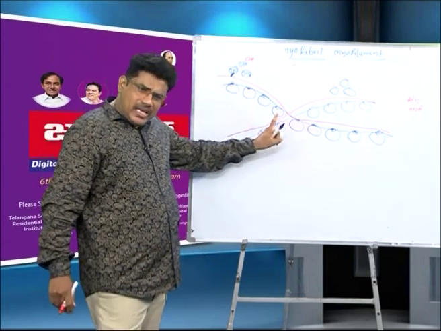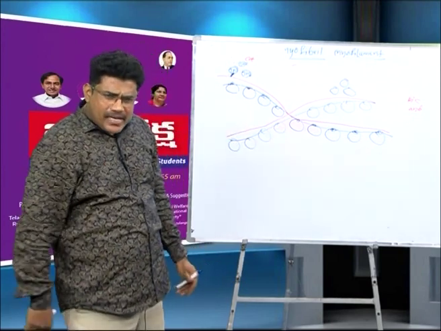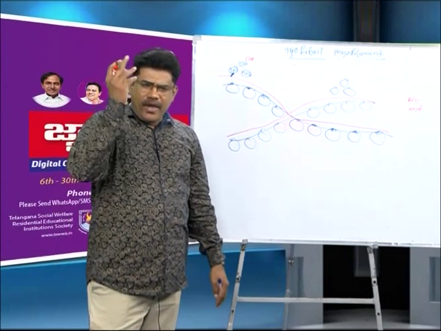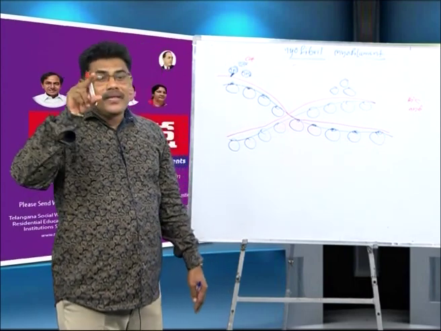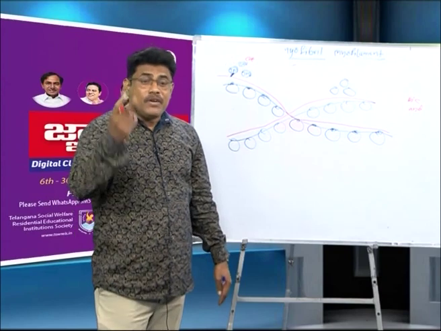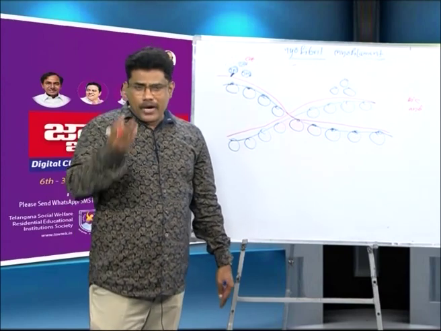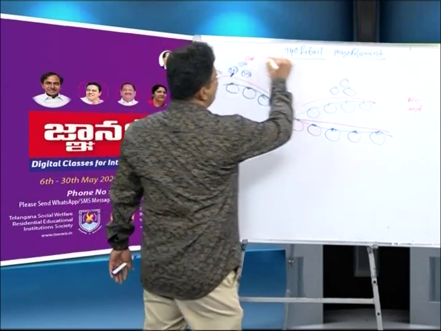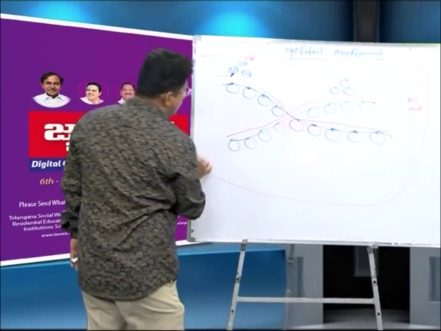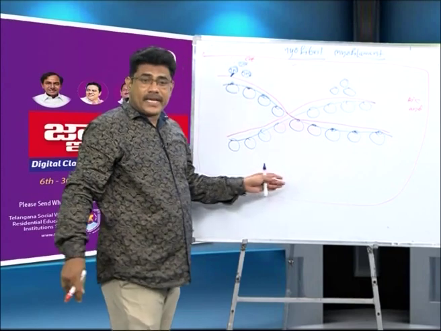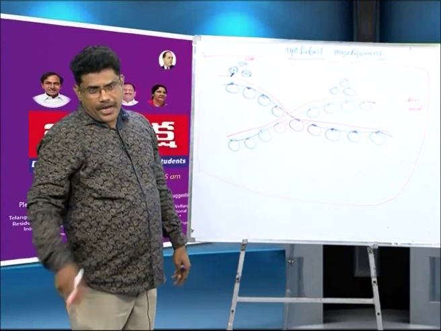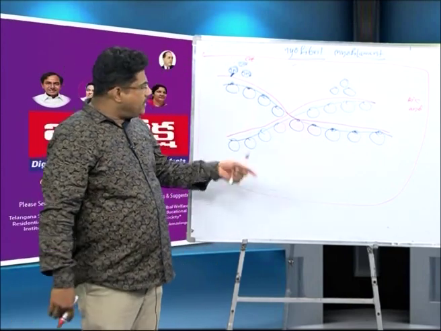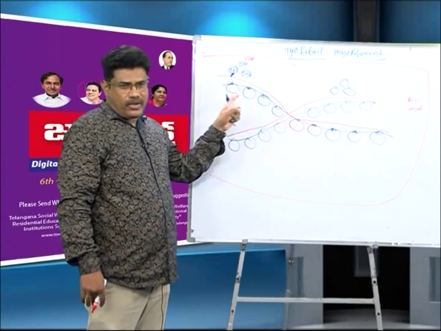This is the thin filament. Where is the thin filament present? In the myofibril structure. Where is the myofibril present? In the muscle fiber. Muscle fiber means myocyte, the muscle cell, sarcocyte. For example, this is the whole cell. In the whole cell, myofibril is present, and in myofibril we are discussing the thin filament structure.